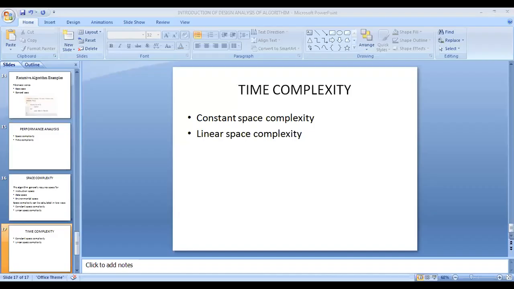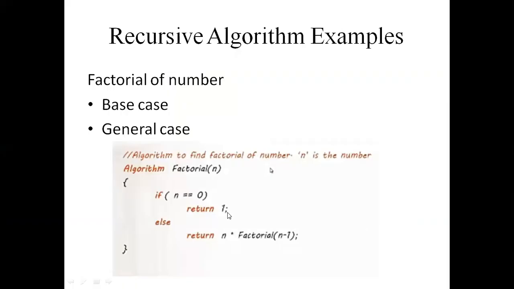What is the base case? For this algorithm, the base case is factorial of 0.